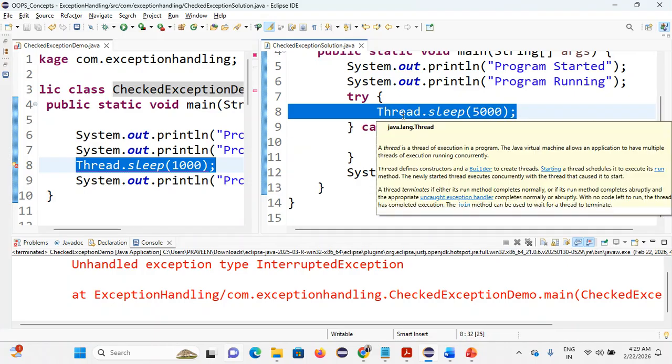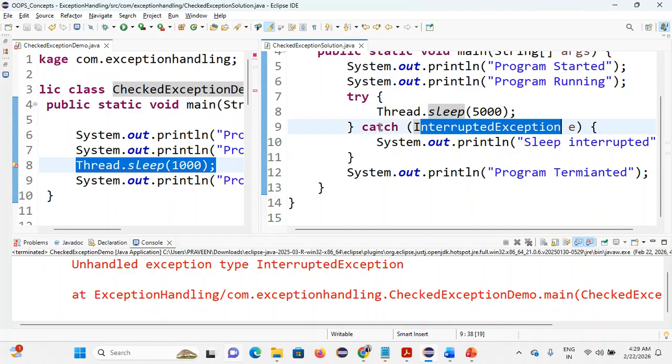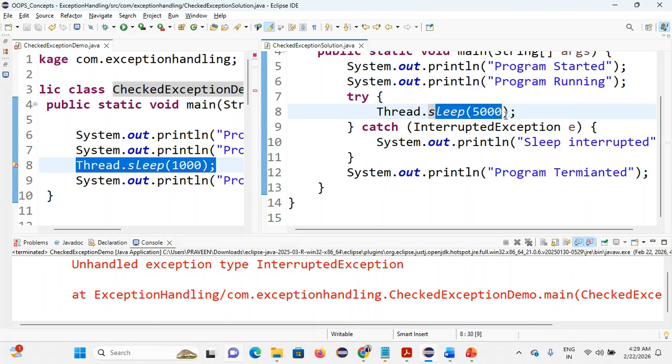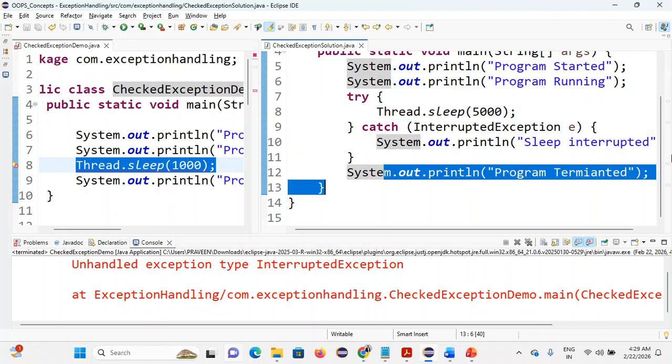Next, if that exception occurs, it will be handled by the catch block. Important point: if an exception happens, such as InterruptedException, line number 9 will be executed. Otherwise, it will execute line number 12.